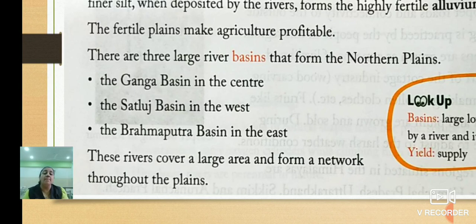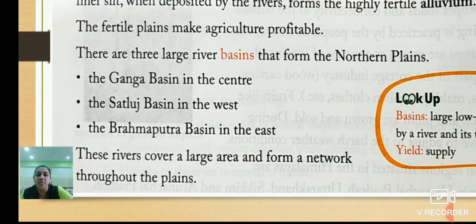So there are three larger river basins that form the northern plains. First one is the Ganga basin in the center, the Satluj basin in the west, the Brahmaputra basin in the east. These rivers cover a large area and form a network throughout the plains.